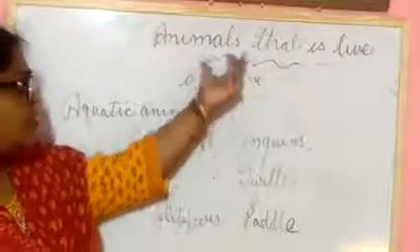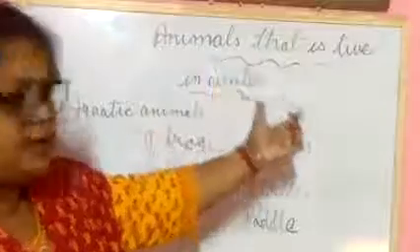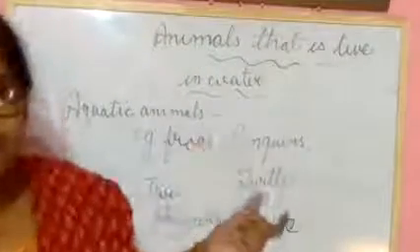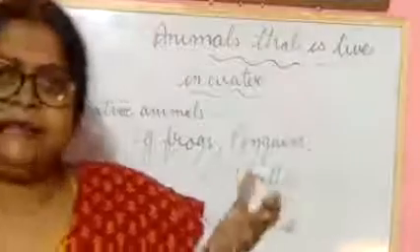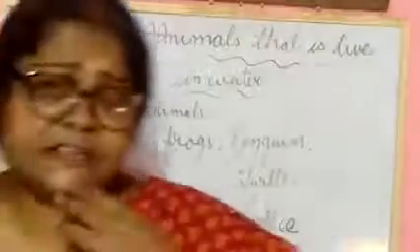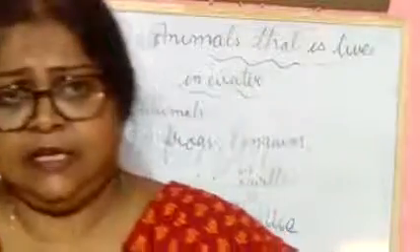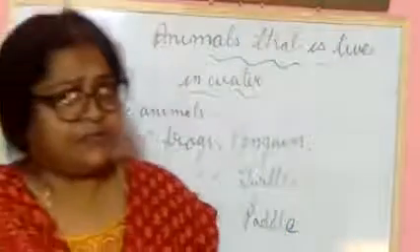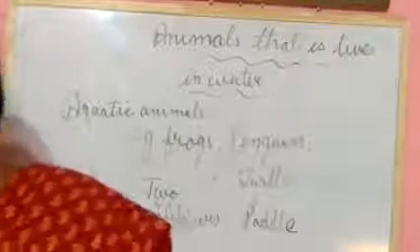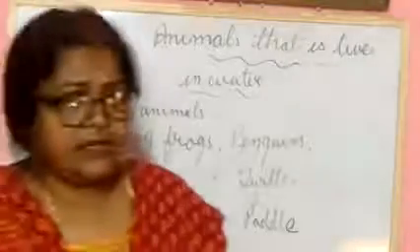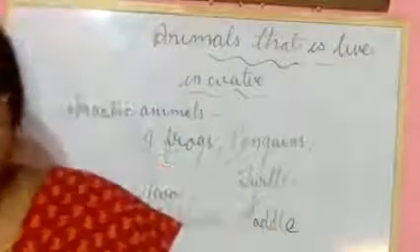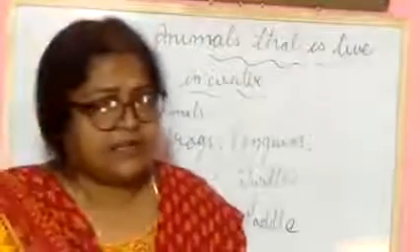So how do animals live in water? Those are the aquatic animals. Which animals? Aquatic animals live in water. Okay, clear? In this, fish is the common animal. How does fish live? Fish lives in water. They have a streamlined body, and they have fins on their body that help them to swim in the water.